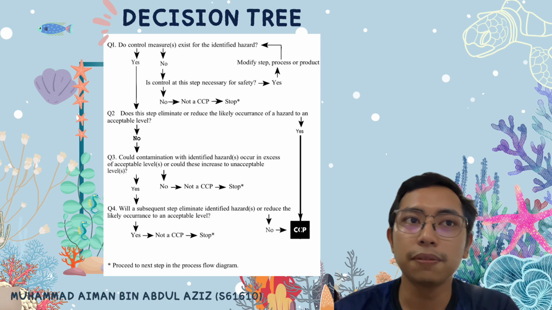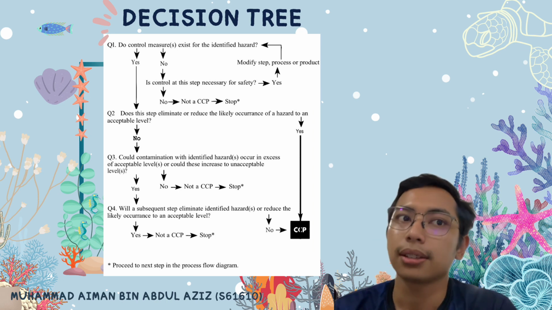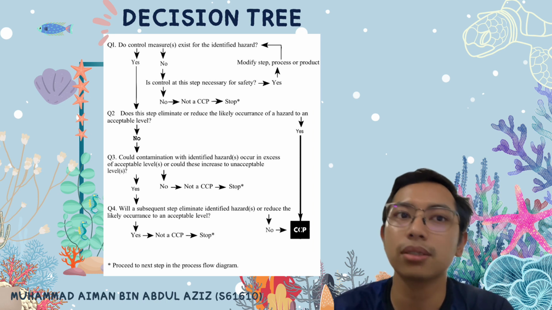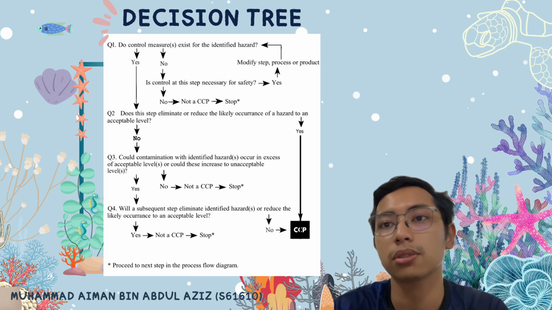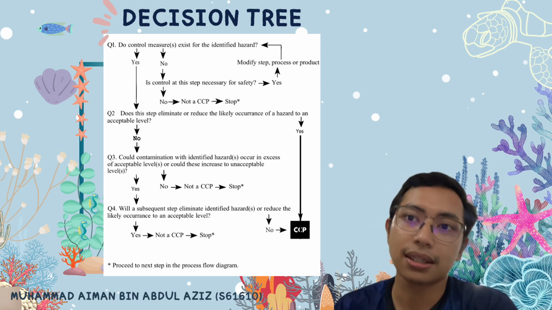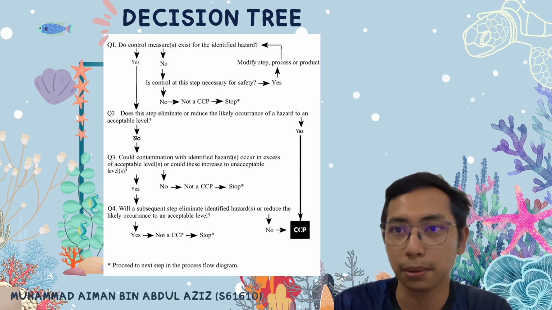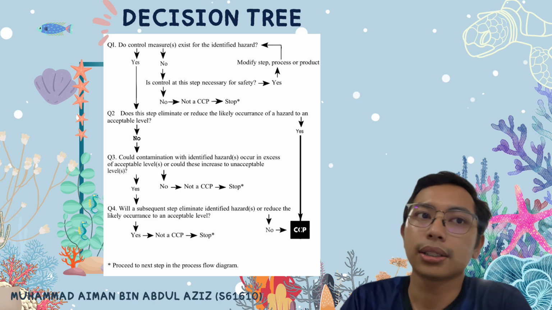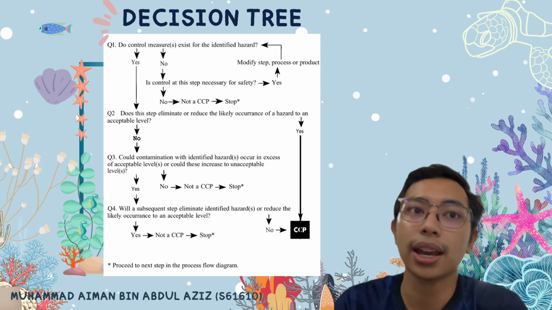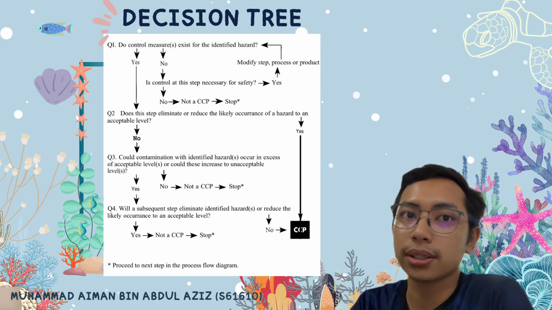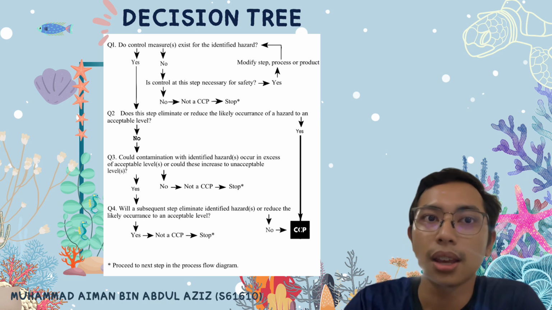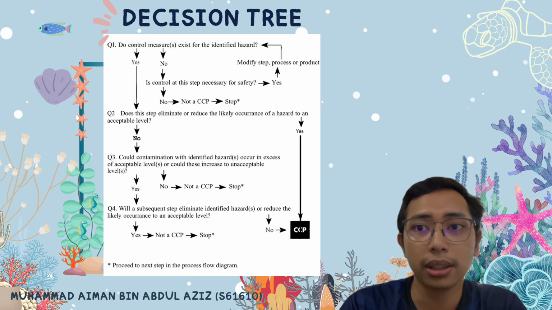If the first question is a yes, the second question will be, does this step eliminate or reduce the likely occurrence of a hazard to an acceptable level? If yes, then we proceed with the CCP. If not, then we move to the third question, which is, could contamination with identified hazards occur in excess of acceptable levels, or could this increase to unacceptable levels?